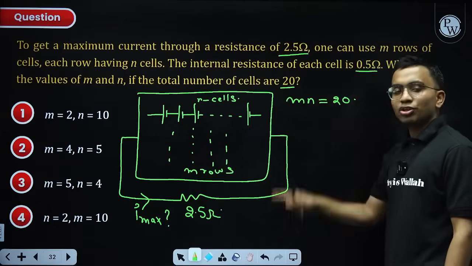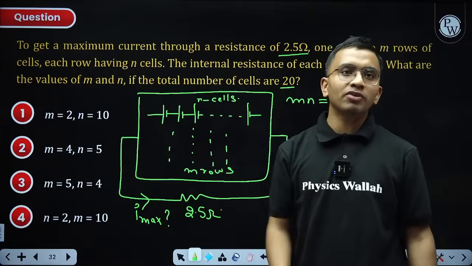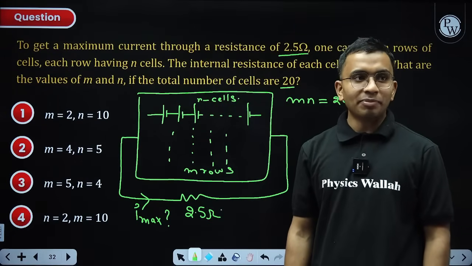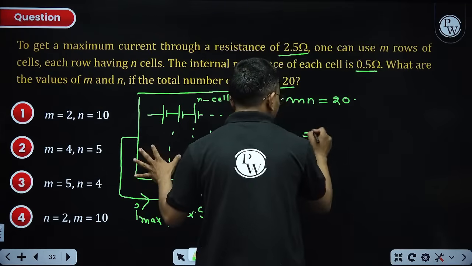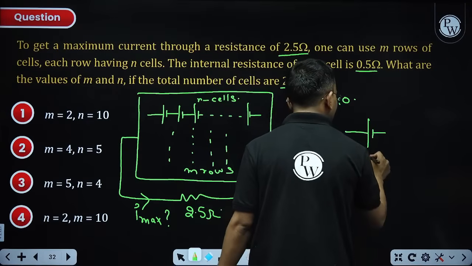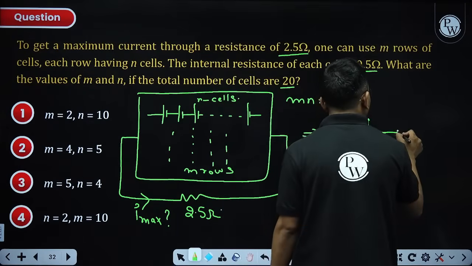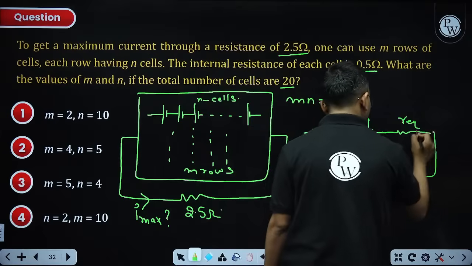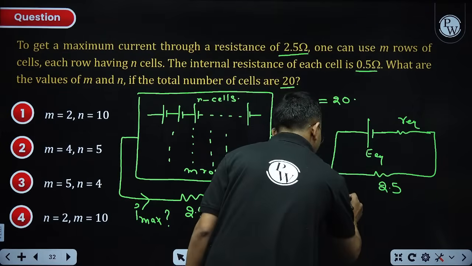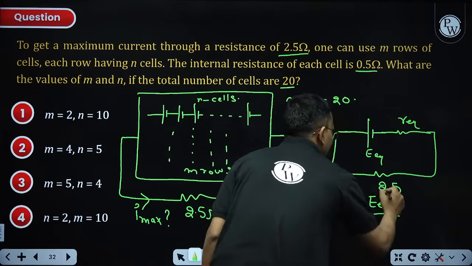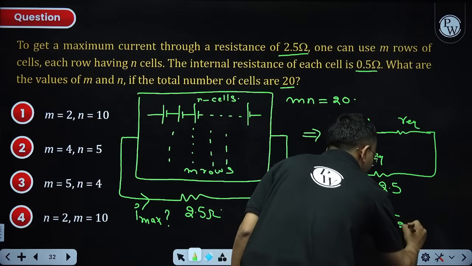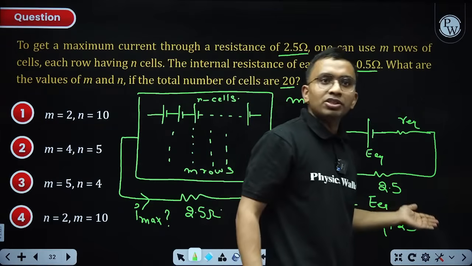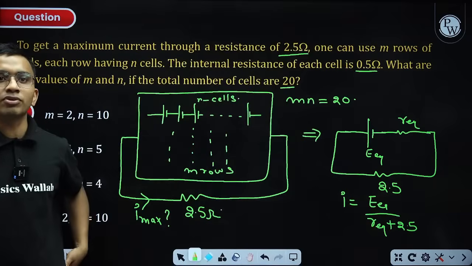What should be the condition? What should be the value of M? What should be the value of N here? Now we need to apply series and parallel equivalent. From this, find the equivalent EMF. Let us take that as E equivalent. Find the equivalent internal resistance. Let us take that as R equivalent. Connect it with this 2.5. Write the current, that will become E equivalent divided by R equivalent plus 2.5. This will be the current, and then try to maximize this value of the current. This is what you have to do.